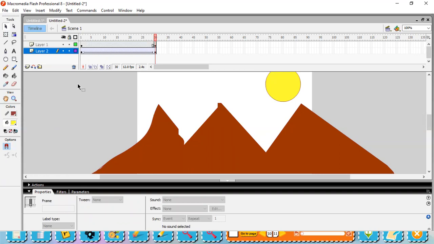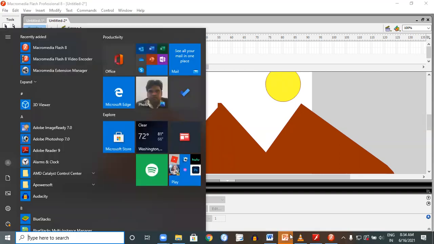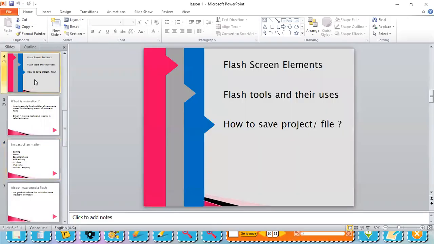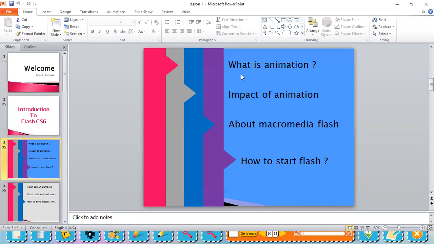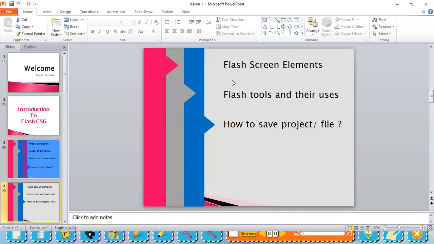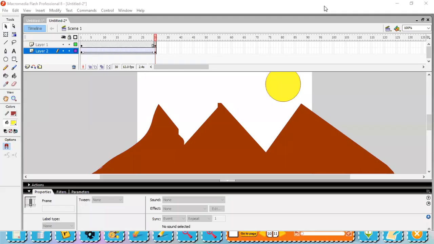Dear students, we have covered a few points in today's session. The rest of the points we are going to cover in the next session. So what are the points we have learned? We have learned what is animation, impact of animation, about Macromedia Flash, how to start Flash, then Flash screen elements, Flash tools and their uses, and how to save the project file.